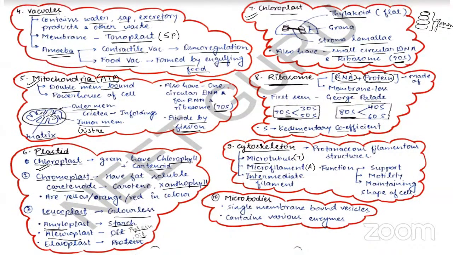The cilia and the flagella, they have axoneme, like 9+2 arrangement. That also consists of microtubules, right?